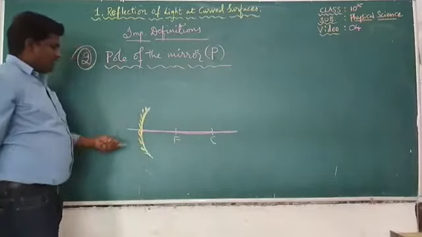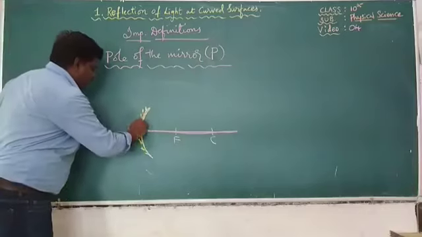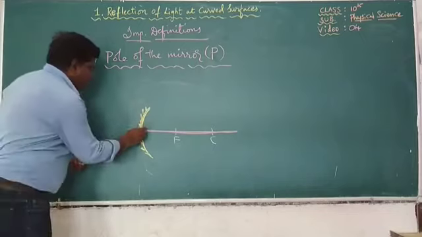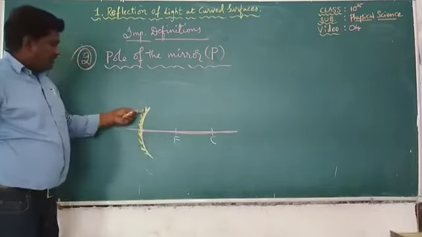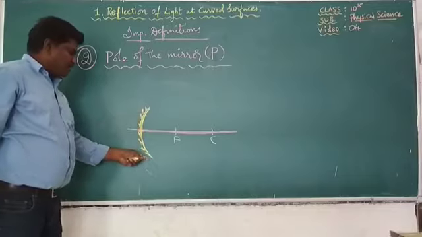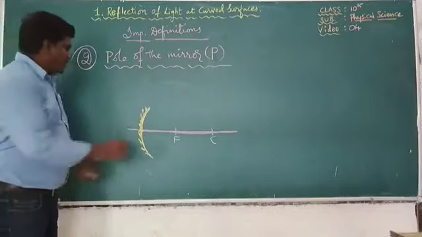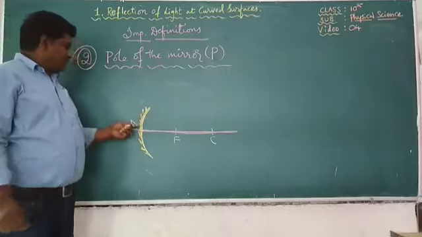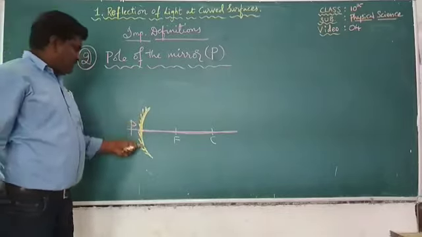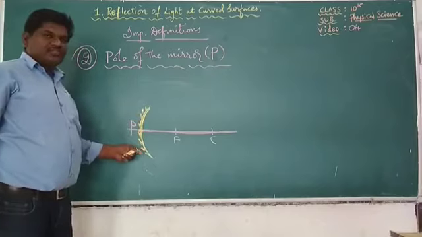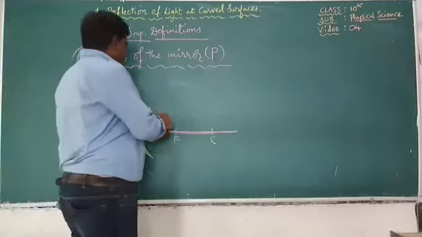The geometric center of the spherical mirror, that means the center of this spherical mirror, is known as the geometric center or the geometric midpoint. Midpoint of the spherical mirror is known as pole of the mirror, denoted by capital P. Once again I repeat, the geometric center or center of the spherical mirror is called the pole of the mirror.